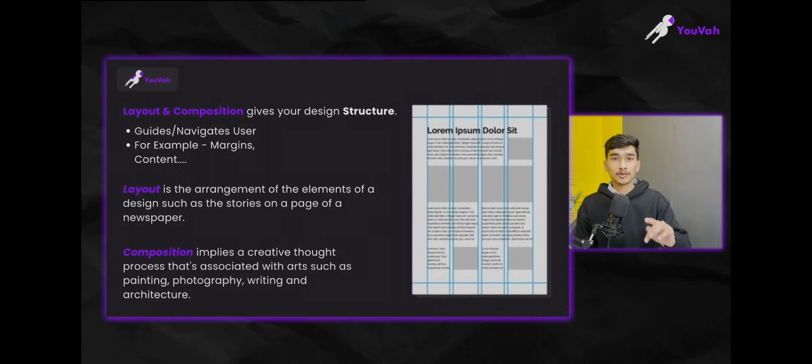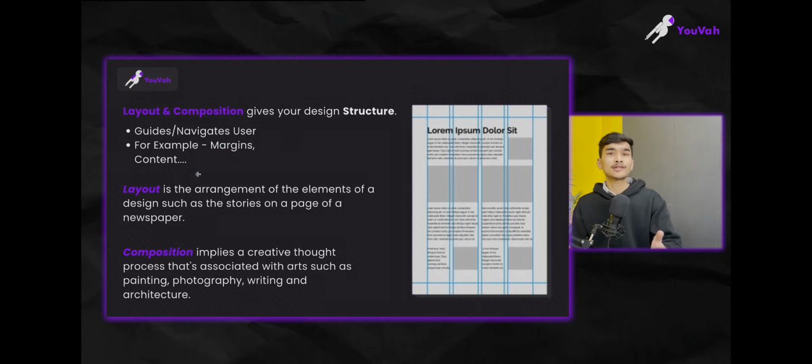So you can enable guides and navigate users on Canva. In Canva, there is an option of enabling rulers and guides. It means you will be having a scale. So you can bring that scale down. I will tell you, no need to be confused here. All right. So how to bring the scale down and accordingly place your things together. And how you can do that by enabling margins and other content.